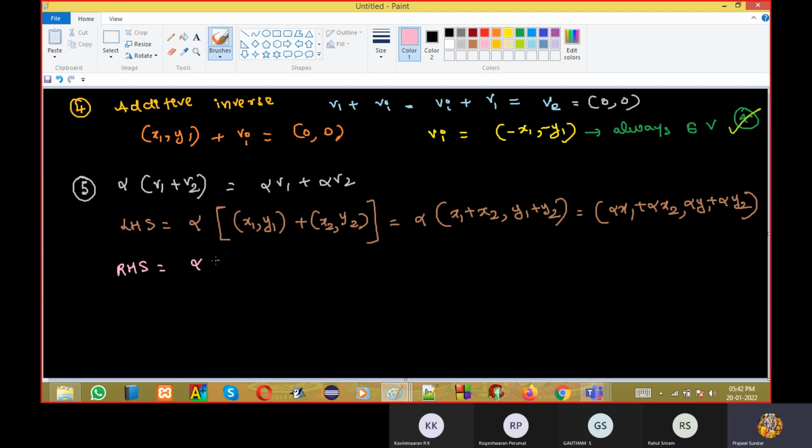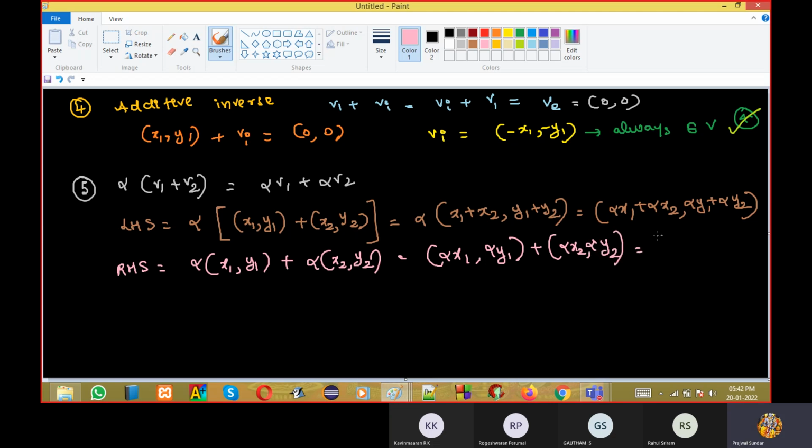RHS is what? Alpha V1 plus alpha V2. What is alpha V1? Alpha x1 comma alpha y1 plus alpha x2 comma alpha y2. This will be equal to alpha x1 plus alpha x2 comma alpha y1 plus alpha y2, correct?